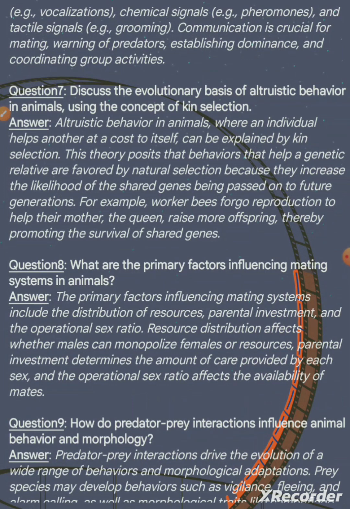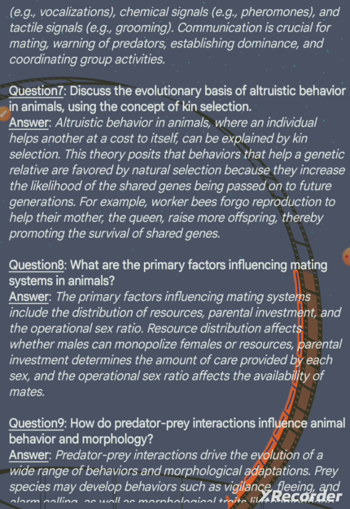Question 7. Discuss the evolutionary basis of altruistic behavior in animals using the concept of kin selection. Answer. Altruistic behavior in animals, where an individual helps another at a cost to itself, can be explained by kin selection.